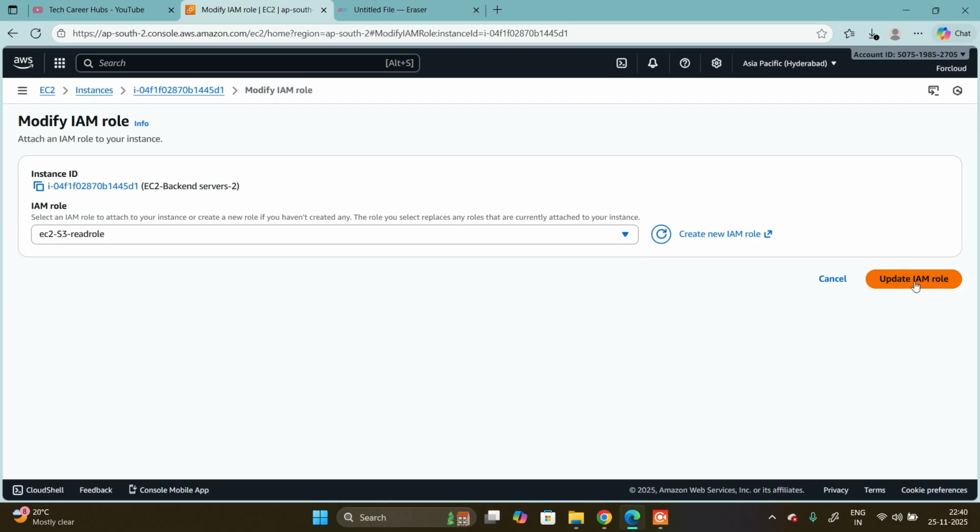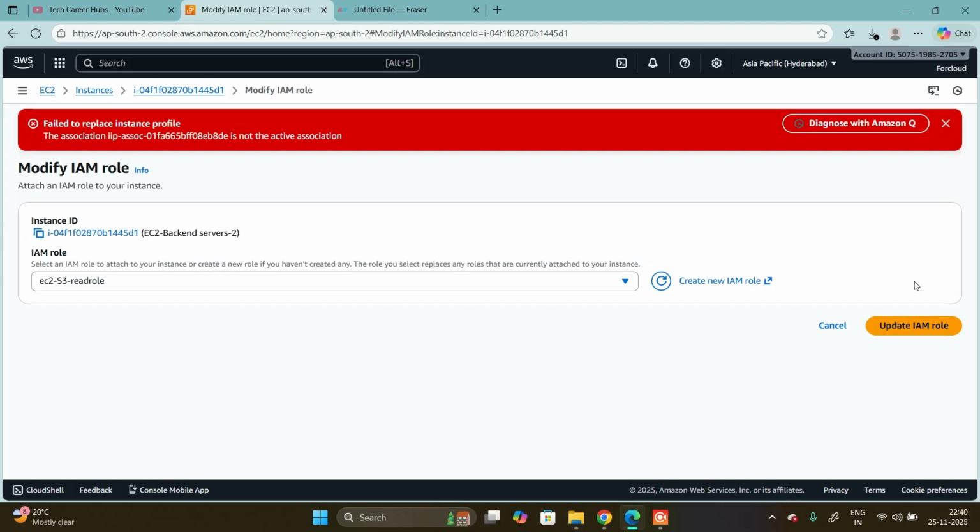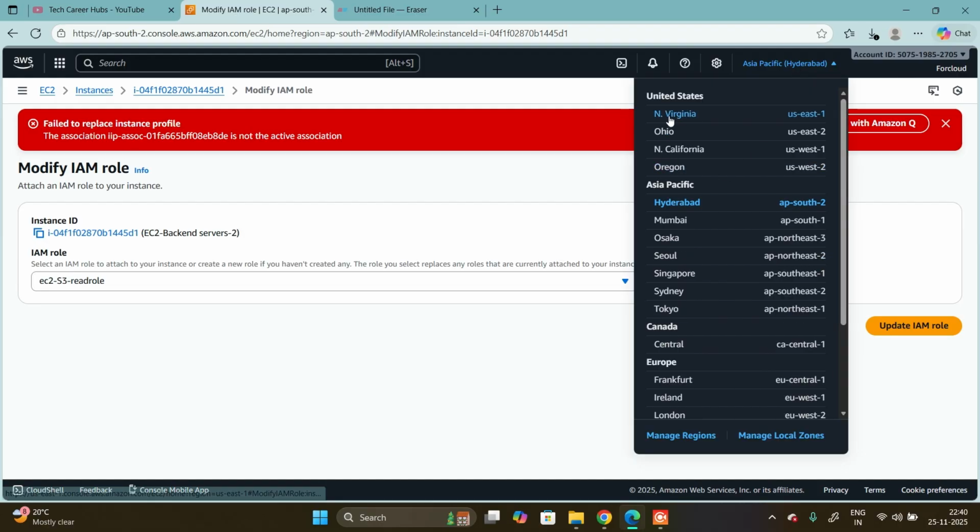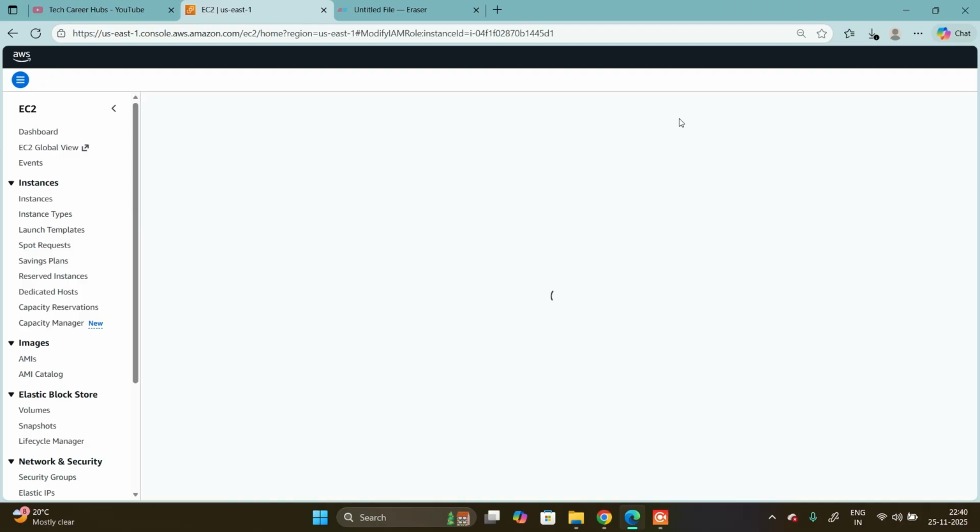Then click on update IAM role. Failed to replace the instance profile. This association is not the active association. Okay, the Hyderabad location is having one issue. No problem.